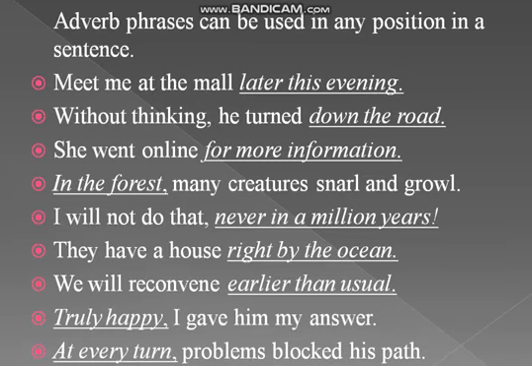Here you can see later is an adverb and it is modified with some other words, this evening, which are used after the word later. Simply we can say, meet me at the mall later, then it would consist of just an adverb, but this evening is modifying the word later, so it is an adverb phrase and it is used at the end of the sentence. Without thinking he turned down the road. Down the road is again an adverb phrase because it is modifying the verb turned. Where did he turn? Down the road.